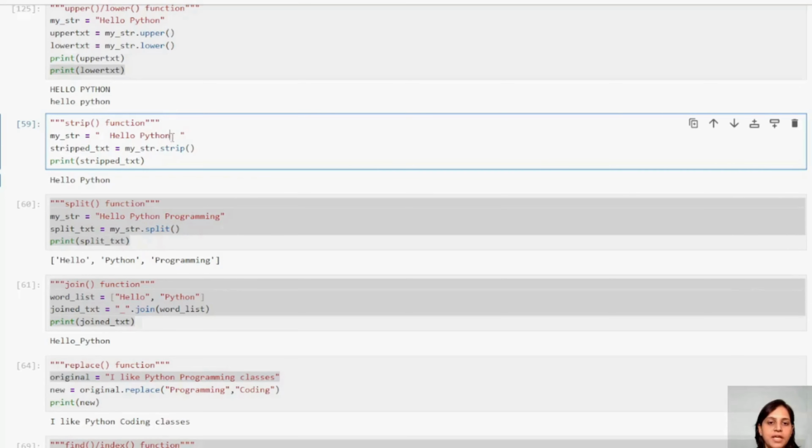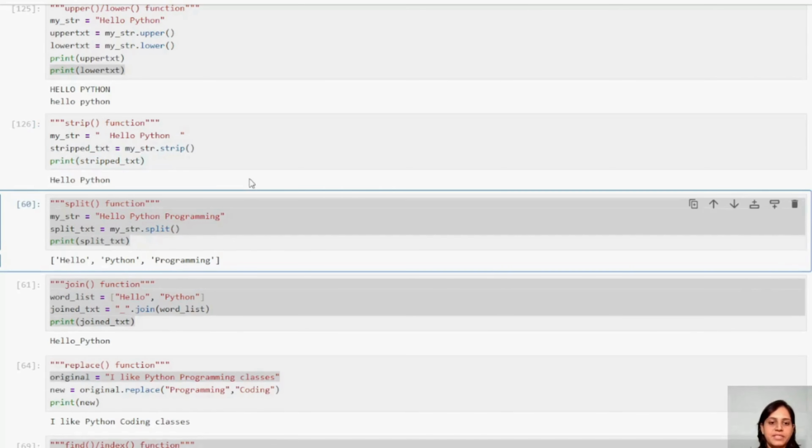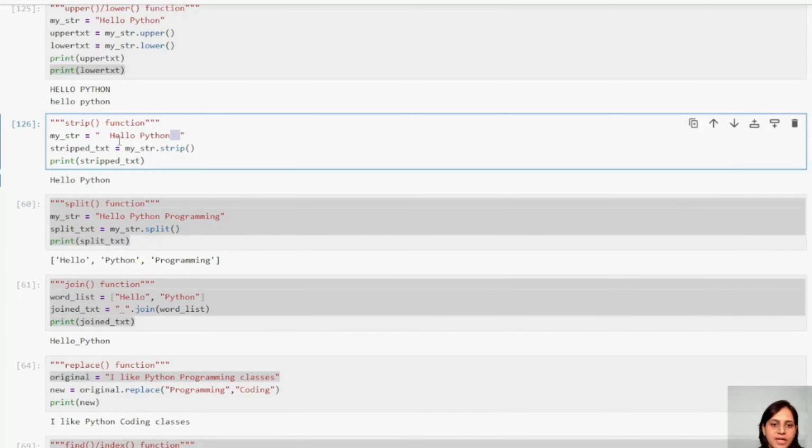Consider that you are writing code and in a few places there is so much space before and after. You can truncate it. How to truncate it? You can use the strip function. This is a placeholder where I'm saving my stripped value, and let us print it. See, it has removed all the spaces before and after, and it printed the complete output without that.